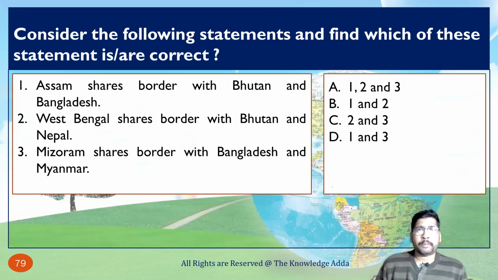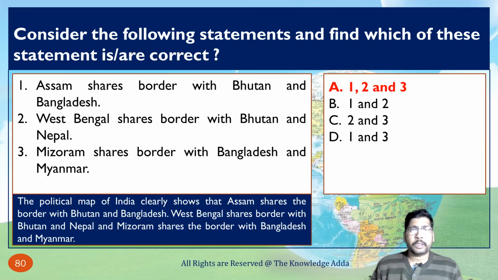Consider the following statements and find which of these statements is correct. Assam shares border with Bhutan and Bangladesh. West Bengal shares border with Bhutan and Nepal. Mizoram shares border with Bangladesh and Myanmar. So this is a very important question. Here all options are correct. Why? The political map of India clearly shows that Assam shares the border with Bhutan and Bangladesh, West Bengal shares border with Bhutan and Nepal, and Mizoram shares the border with Bangladesh and Myanmar.